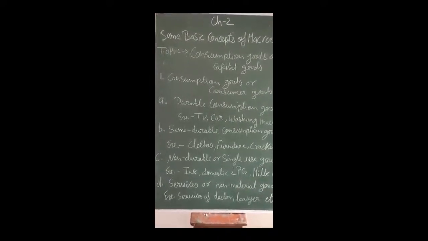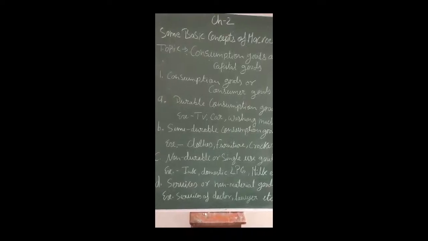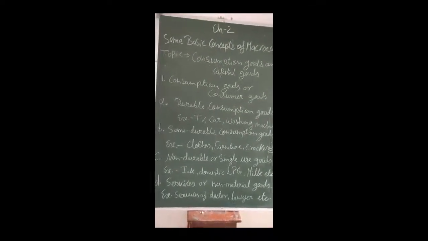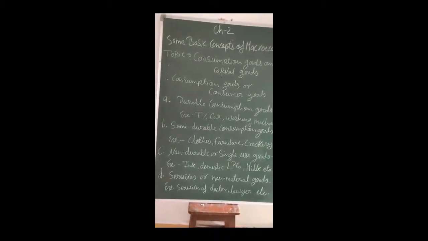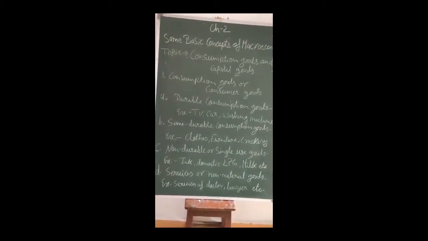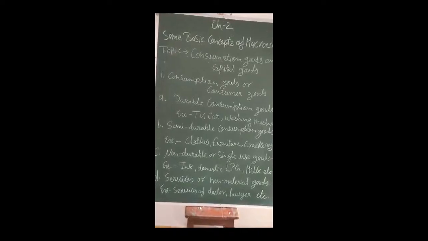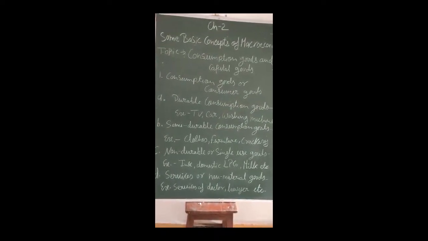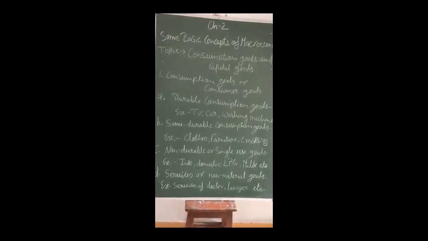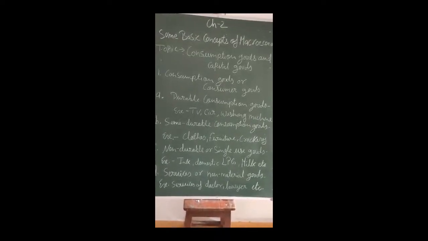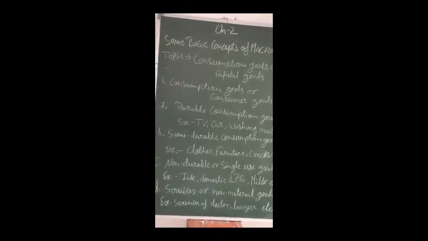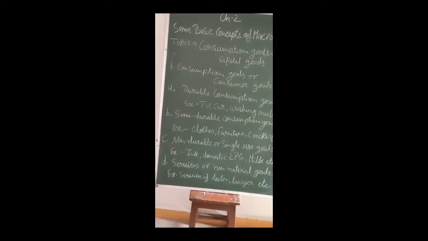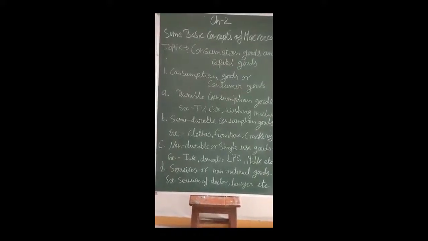The third topic is non-durable or single-use goods. Non-durable means it will be consumed just one time. That's why it is also known as single-use goods. The examples are ink, domestic LPG, milk, maybe bread, maybe biscuits. Once we have consumed such goods, they are not consumed repeatedly, so they come under the category of non-durable or single-use goods.